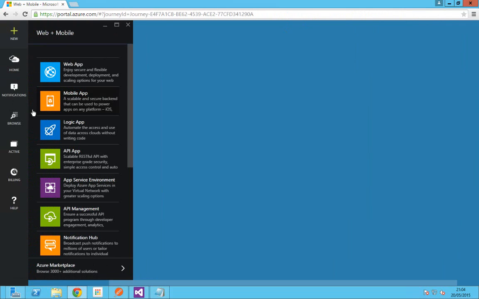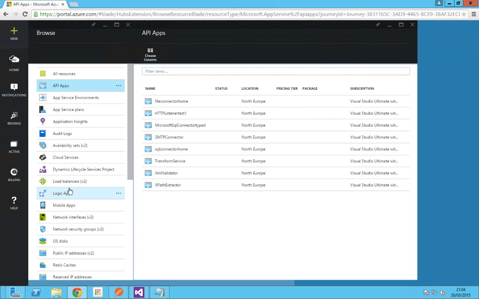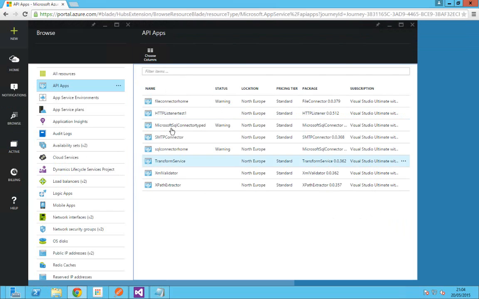Once this has been created, you will have this under your API apps list. To go to your API apps, click browse, select API app. This will list all the provisioned API apps under what you have done. In this case, I've already created an HTTP listener for our demo purpose, the XML validator, and the BizTalk transform service. The other ones are ones which I've already created. So for this particular demo, we wanted these.